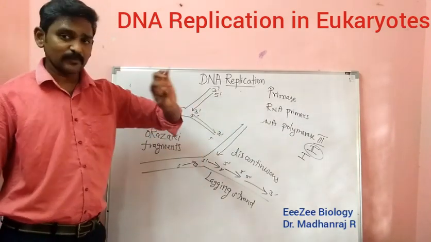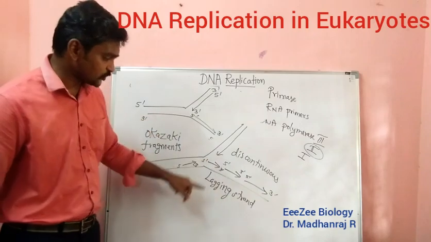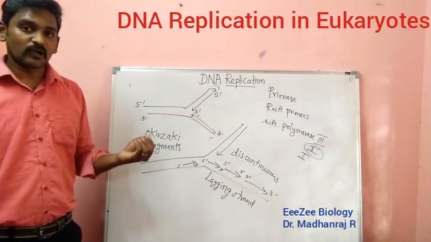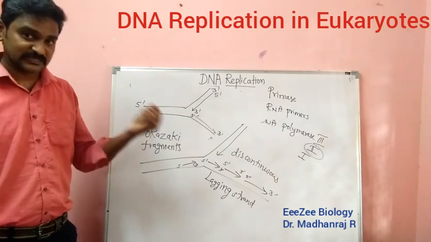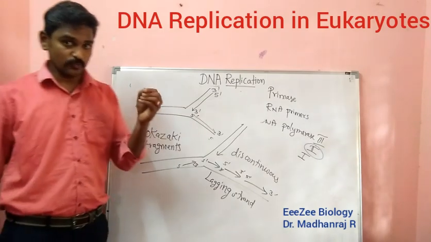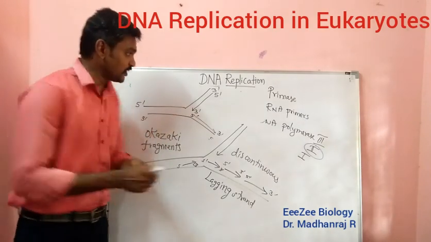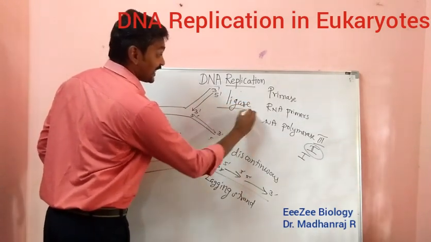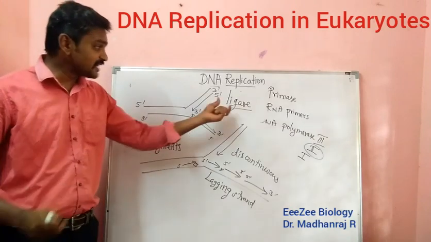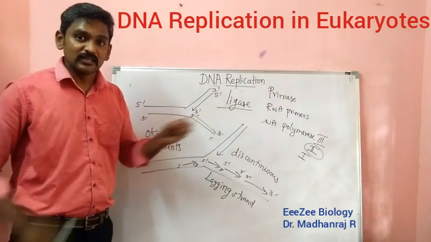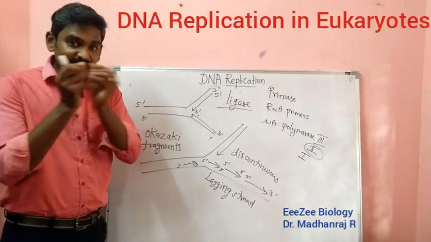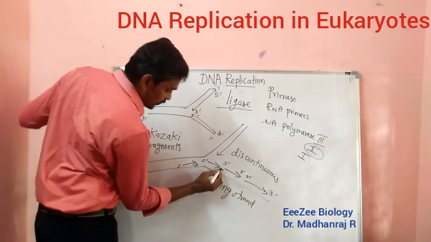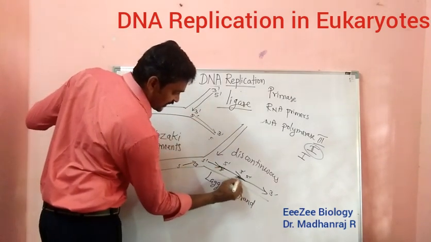Now the polymerase enzyme has done its job. You can see here some gaps are there. These are actually called nicks. Small nicks will be there, and those nicks have to be filled. The nicks will be filled by the enzyme called ligase. The ligase enzyme helps in sealing. Sealing means the nick will be joined. The ligase enzyme will come here and seal the nicks like this.